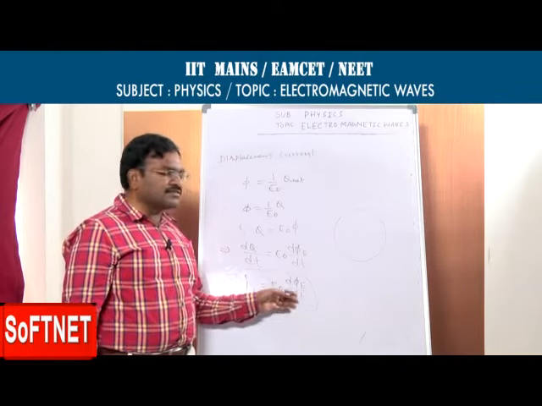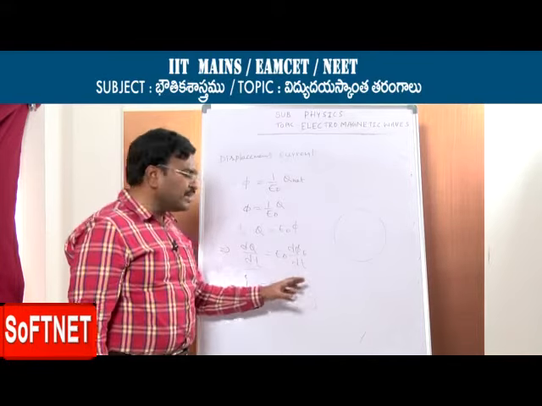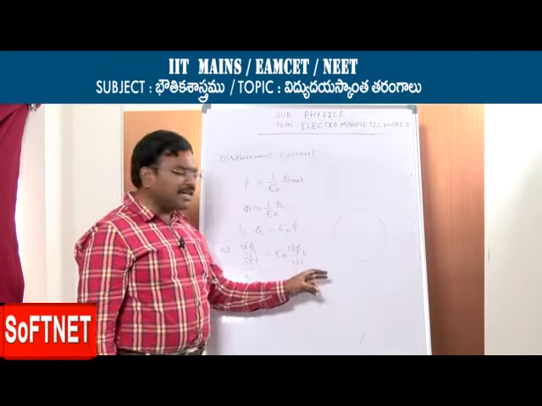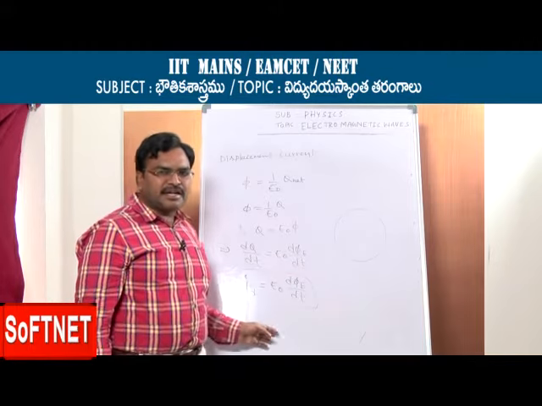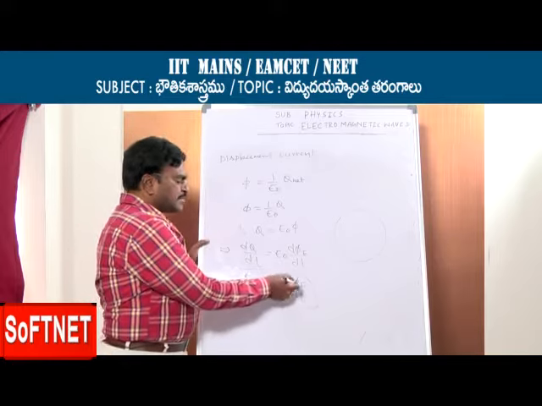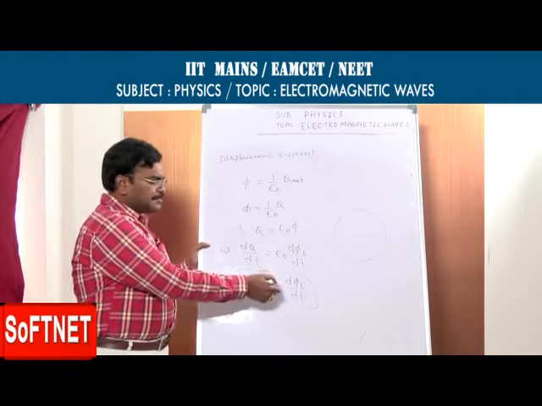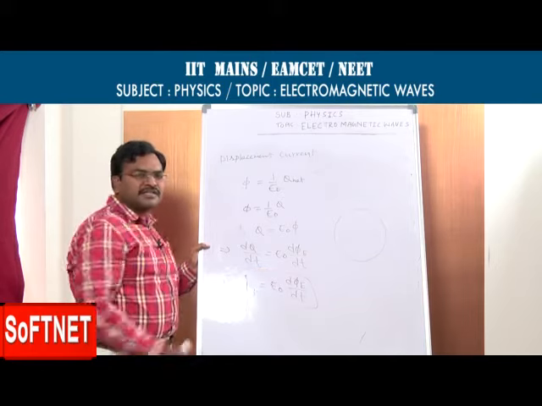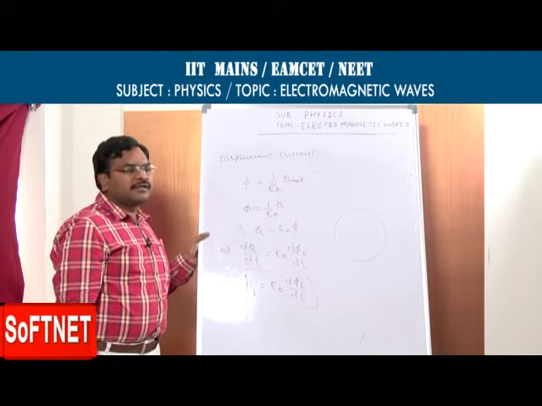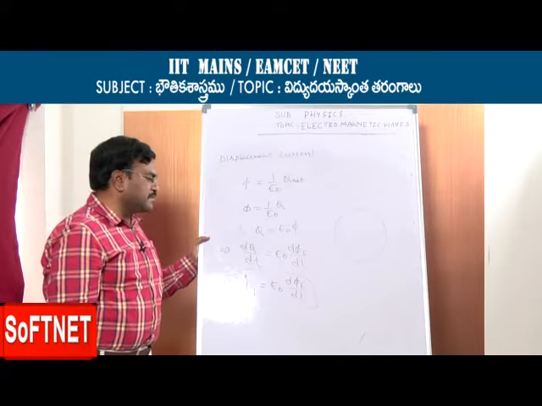Flux value changes, the flux value keeps changing as time changes. Because of that, if the flux value changes, we get displacement current. ID is equal to what? ID is equal to epsilon 0 into dΦE by dt. What is epsilon 0? Epsilon 0 represents the permittivity of free space.